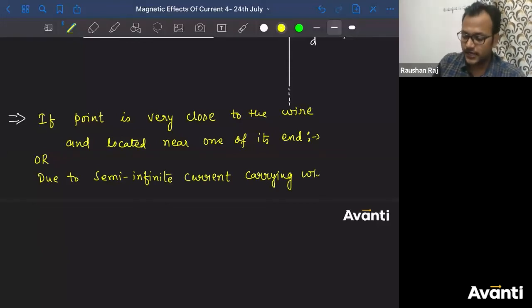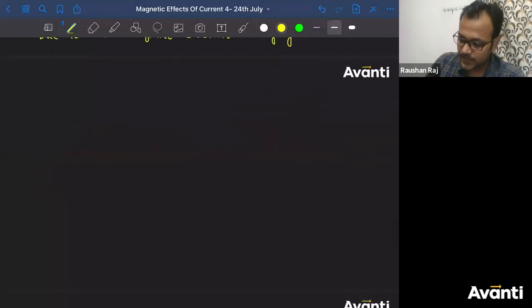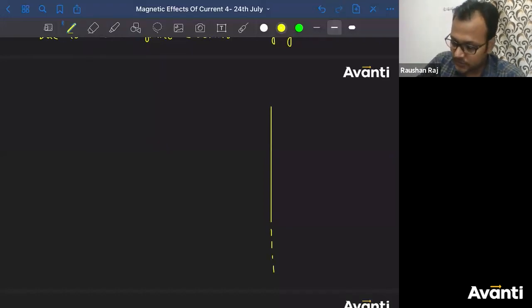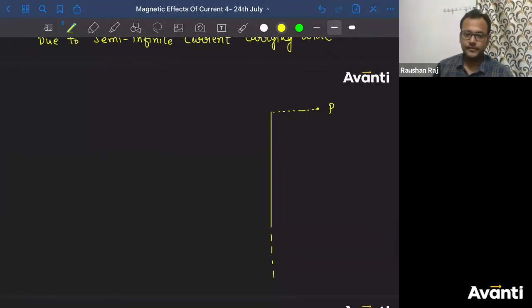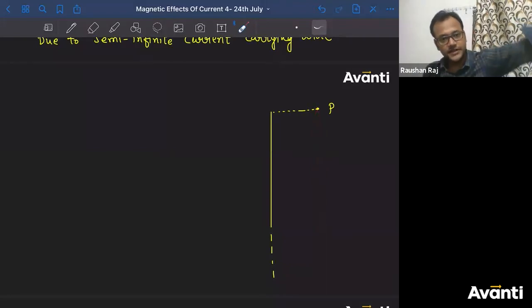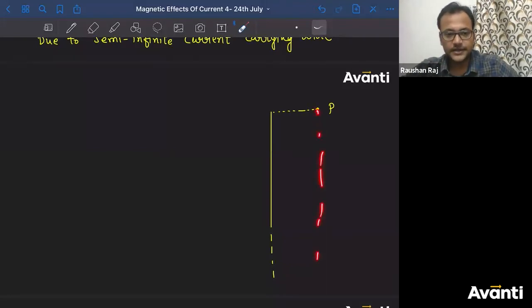So how will the condition look? You're having a wire like this, where this end is unknown to us. Now the point is close to this end, which is known to us. This is that point. Tell me guys, what will be the value of theta 1? What will be the value of theta 2? Theta 2 is what? If you join this, it will go like this, because the other end is lying at infinity. If you join that, they'll be parallel, because parallel lines meet at infinity. So theta 2 will be 90.